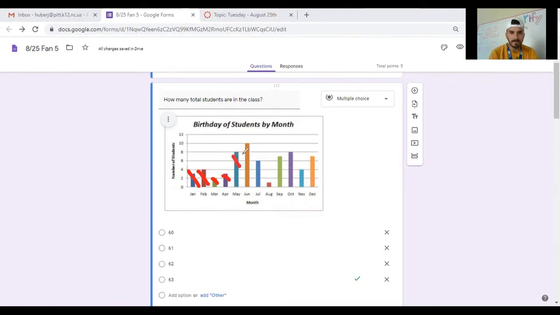For May, I had 8, and for June, I had 10. A little bit of mental math we can do there. That's going to give us 18, which I will add to our 12 that we already had. And if I'm looking over in the ones place, 8 plus 2 is going to give me 10. 0 stays, 1 goes. I always like to carry those numbers over and circle them so I don't forget them. And then in the tens place, 1 plus 1 plus 1 is just going to give me 3.